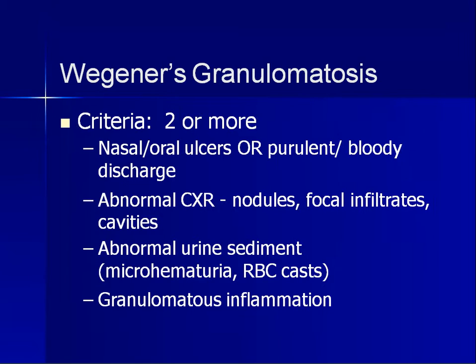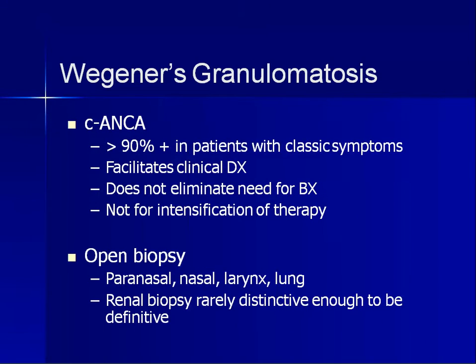So with the presence of two or more of these four, you can diagnose Wegener's granulomatosis.